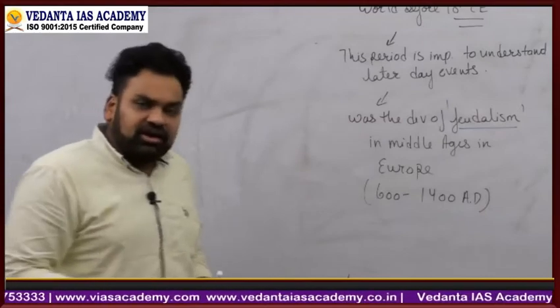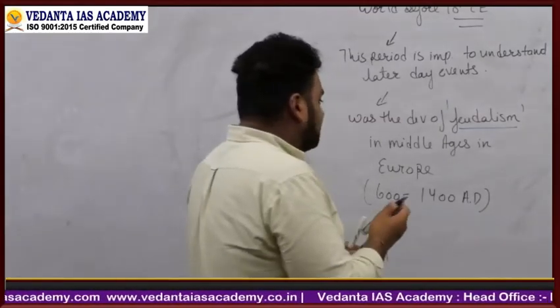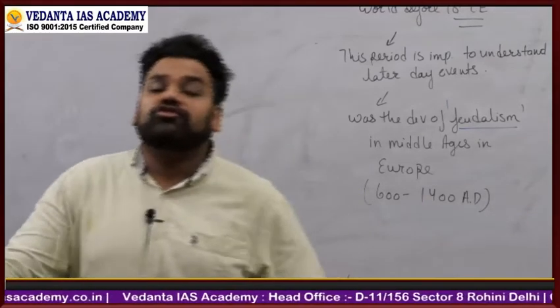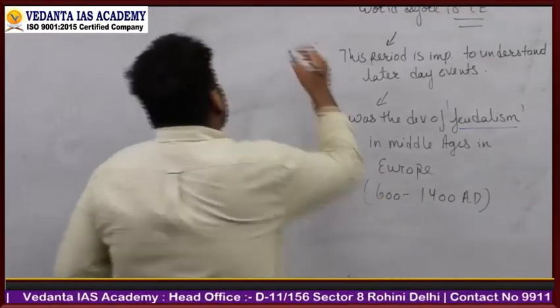That for a considerable amount of time, for approximately 900 years, feudalism was the most dominant mode of production.